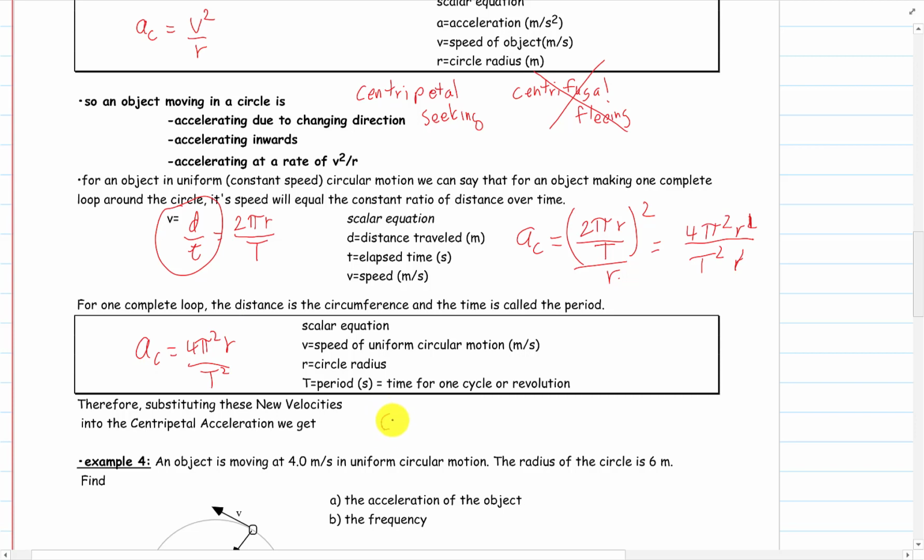So there's two ways to calculate the centripetal acceleration. Now, which one do you use? Well, this one if you have v and r, and this one if you have the time that goes around and r. Okay, you need the radius of the circle either way. But there we go. And this one is used 90% of the time. I'm going to pause the video here, and we'll continue on with example number 4 on how to use these things next video.